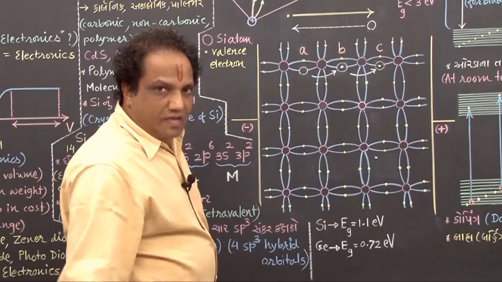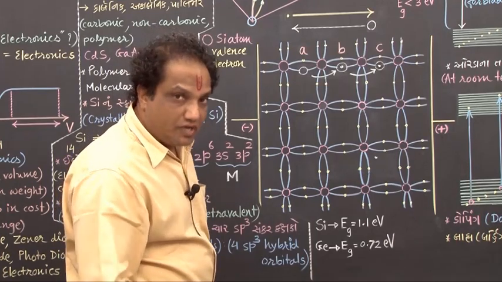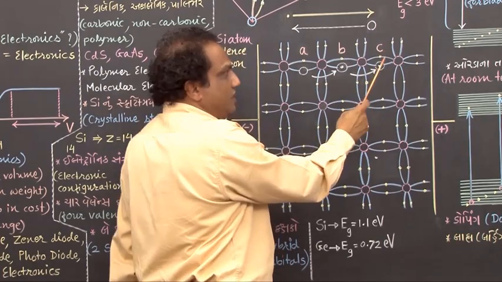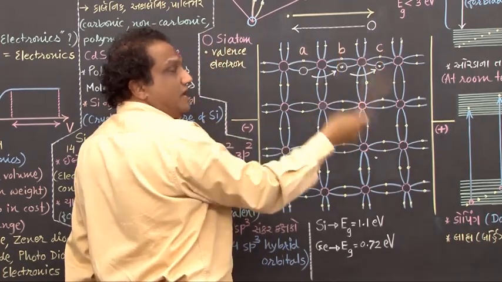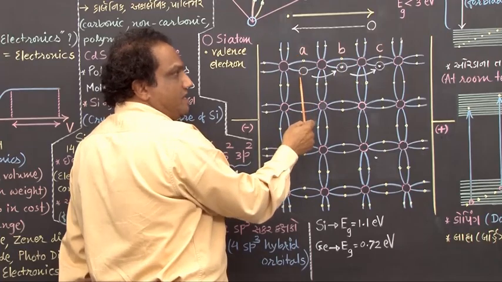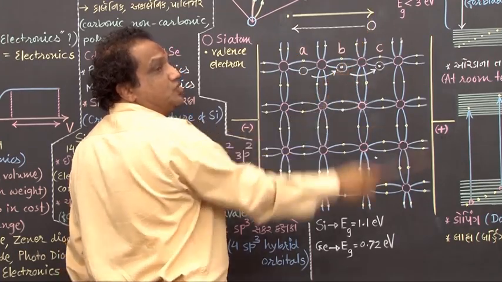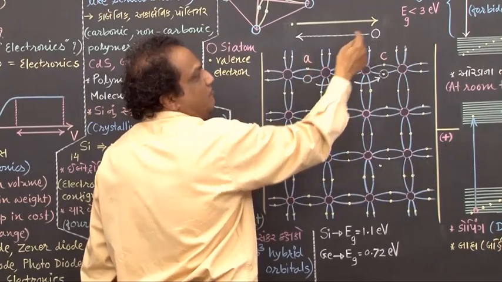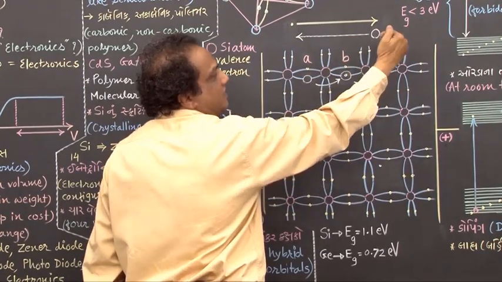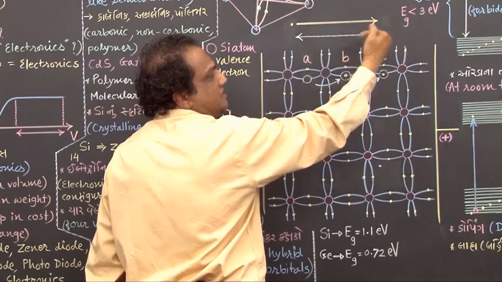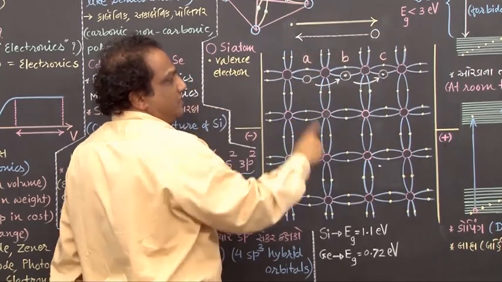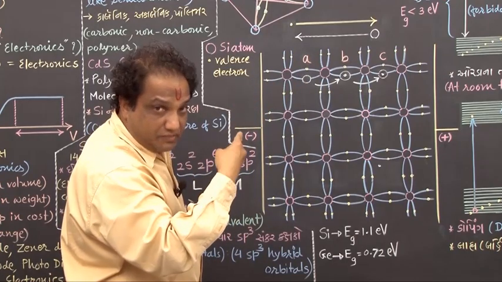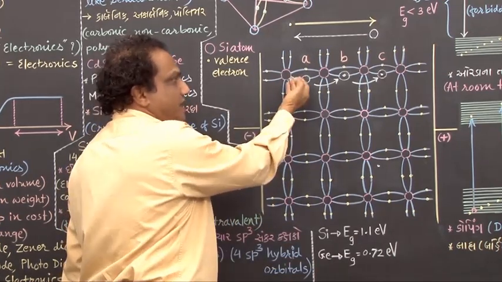Tell me, earlier where was the hole created? The hole was created first at point C. Later on it got created at point B. Later on it got created at point A. So as if the hole seems to be in motion from C to B to A, that is towards the left side. But then the electron which was here was very much bound in this bond, and then after that it became free.